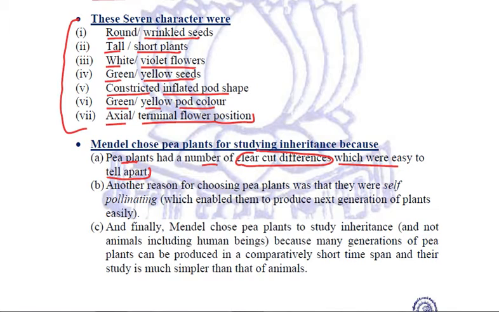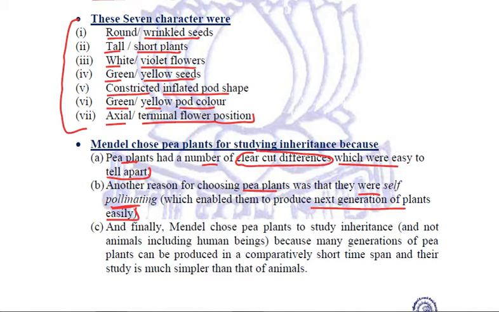Second, another important reason for Mendel to choose the pea plants was that they were self-pollinating, which means that they are able to produce their next generation of plants easily on their own. There was one more reason why Mendel chose pea plant to study inheritance. He didn't choose animals including human beings. Why?